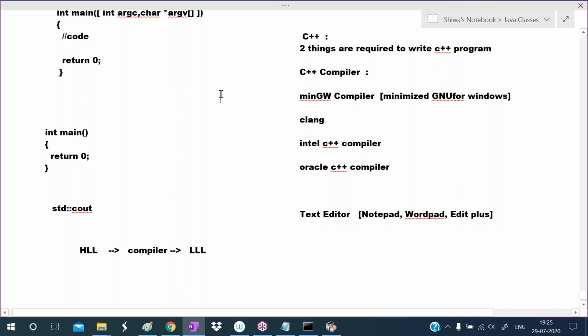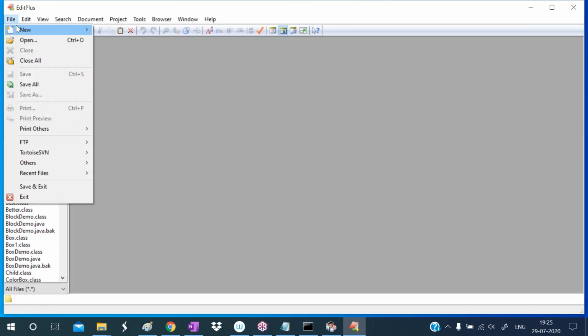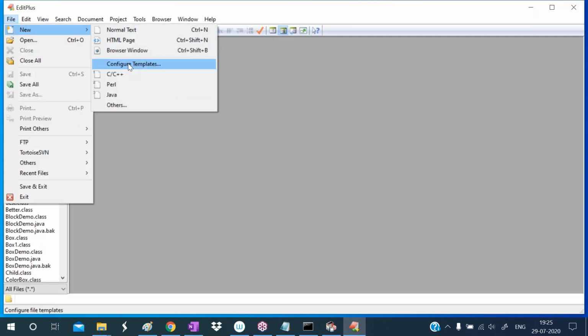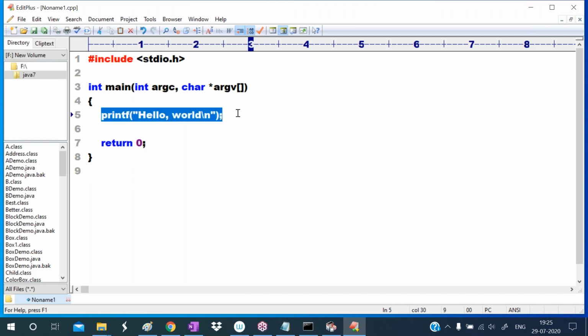Notepad plus plus. See, I am using Edit Plus Plus. Open it. Go to the file menu. Select the new option. Then select C or C++ program. If you want to write a Java program, select Java. If you want to write a Perl program, select Perl. Now I want to write a C++ program, so go to file menu, select new, then select C++. Observe here that it is displaying arguments to us. What is the return type? Int. What is the last statement here? Return 0. In the C language also it is the same.